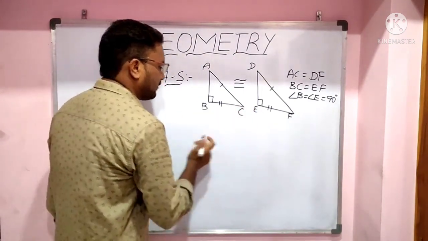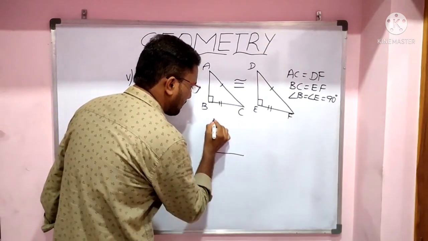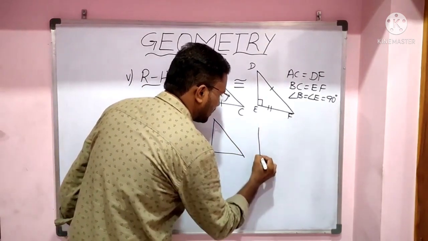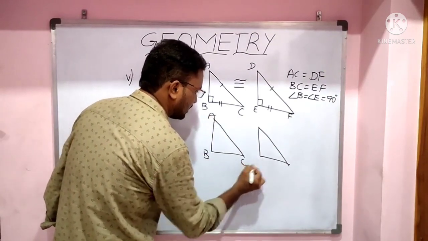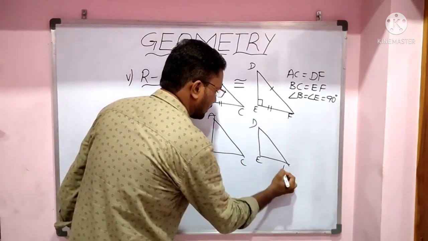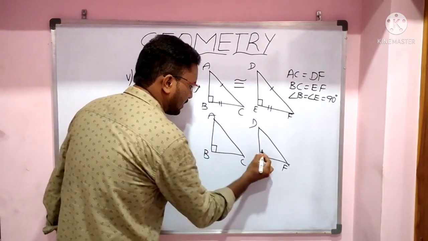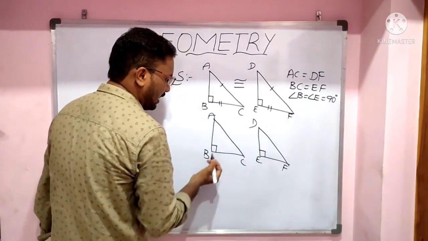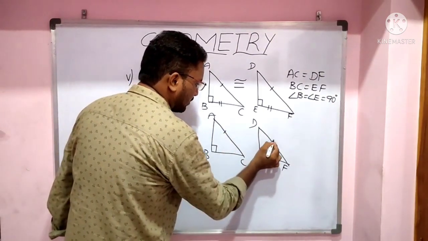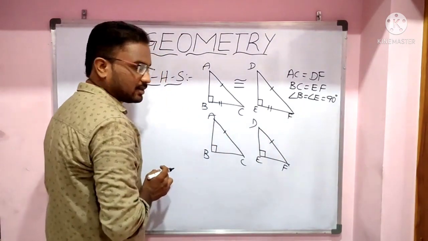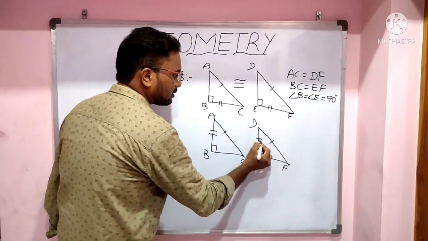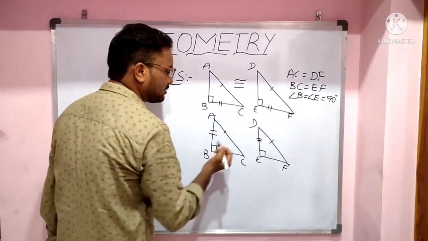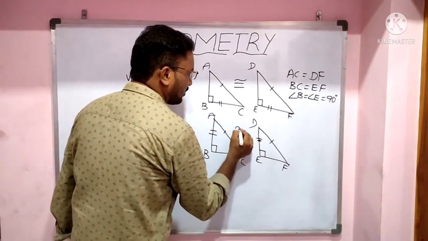For example, let us say triangles ABC and DEF. Here angle B equals angle E equals 90 degrees and hypotenuse AC equals DF, and if these two sides are equal, AB equals DE, then also these two triangles are congruent.